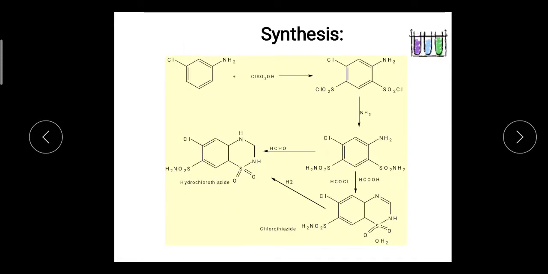Now we'll see the synthesis of chlorothiazide or hydrochlorothiazide. It is synthesized from 3-chloroaniline. Here the 3-chloroaniline undergoes sulfonyl chlorination by chlorosulfonic acid. This is chlorosulfonic acid. Here the product is formed.